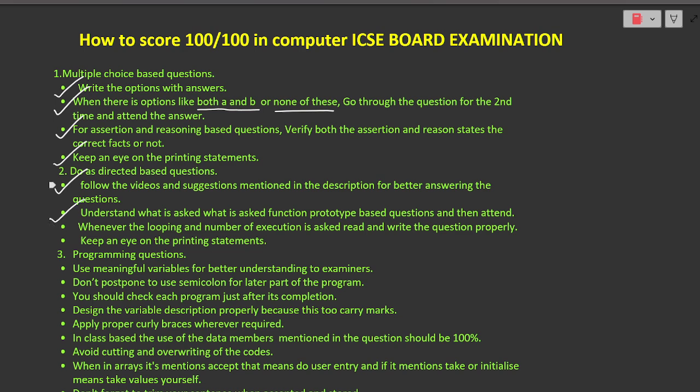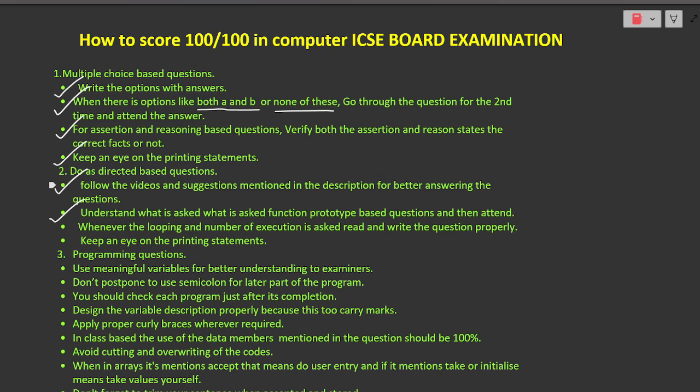Now another point: whenever a looping question is asked and the number of executions is asked, read the question properly. See where the variables are declared and how the increment is done. Is it incremented by 2, or by 3, or by only 1? Observe the question very properly whenever the number of executions is asked.